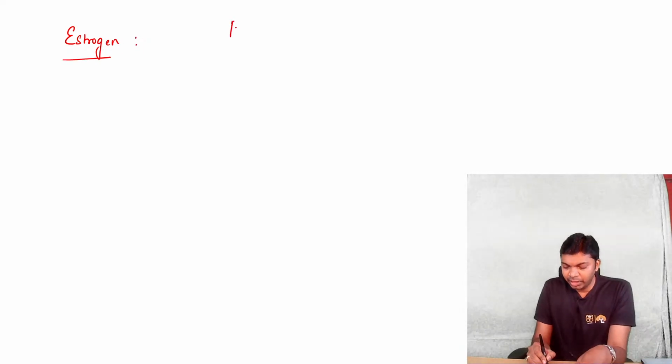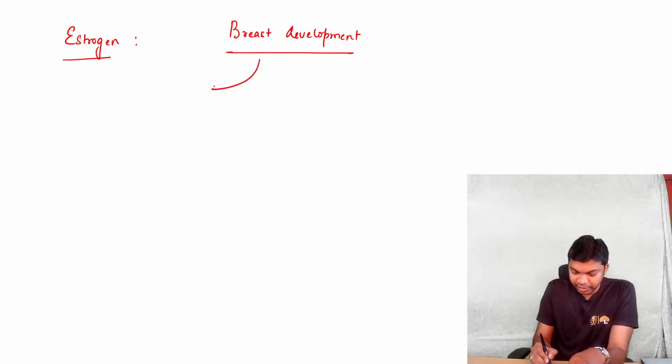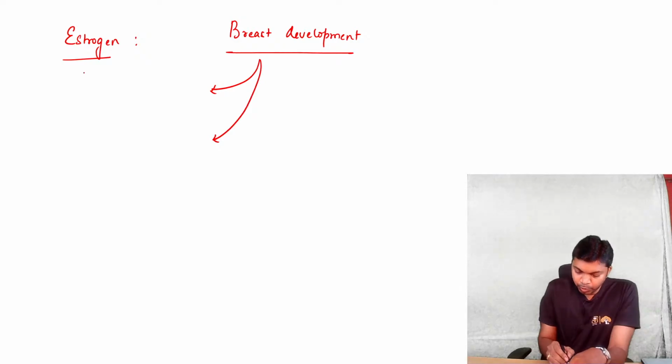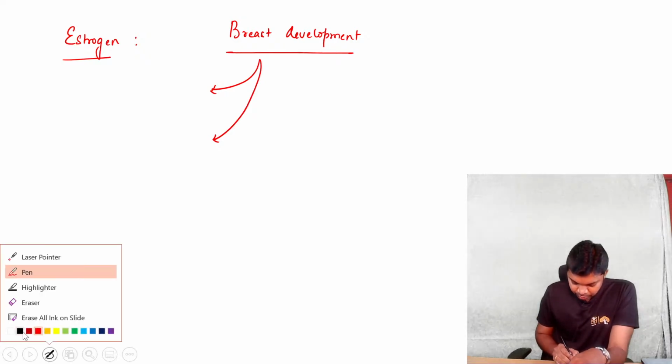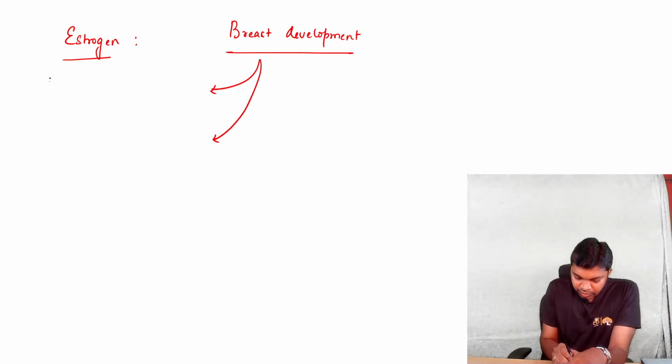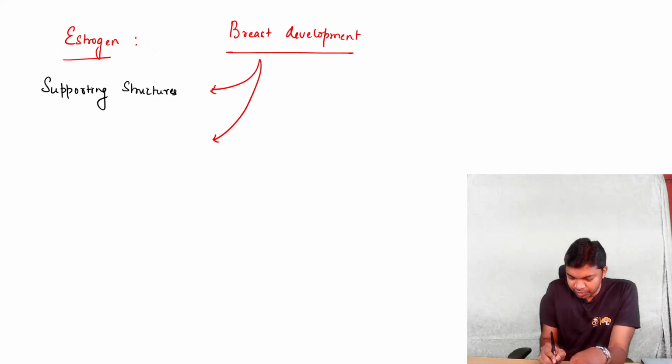So when it comes to estrogen, I'll tell you about breast development first, and then we'll move on to the endometrium. When it comes to breast development, you have two points, doctors. Number one is growth of supporting structures, which include fat and ligaments.